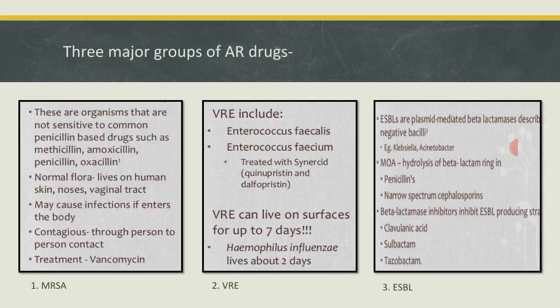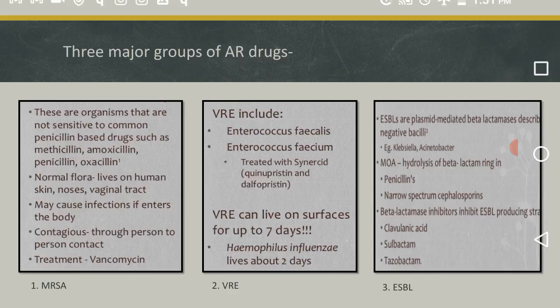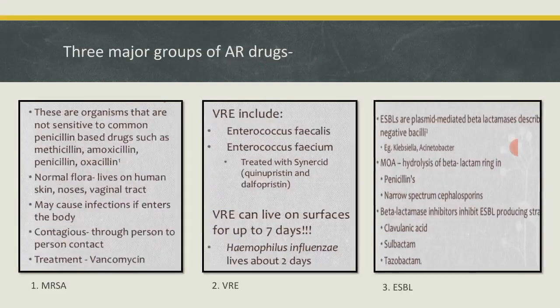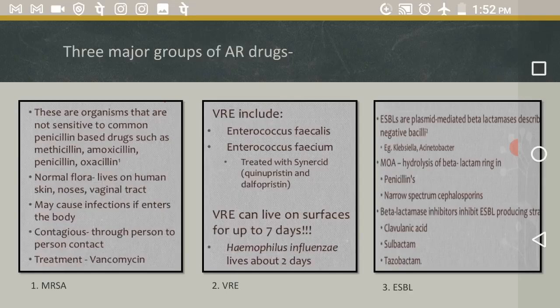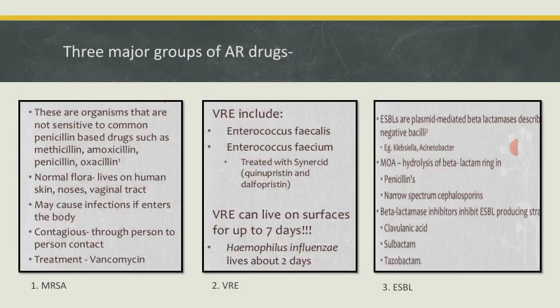There is a group of antibiotics that have the beta lactam ring, which is responsible for their antibiotic property against the pathogen, and that can get destroyed or inactivated by the enzyme beta lactamase. Examples of drugs with the beta lactam ring are penicillin and narrow spectrum cephalosporins.